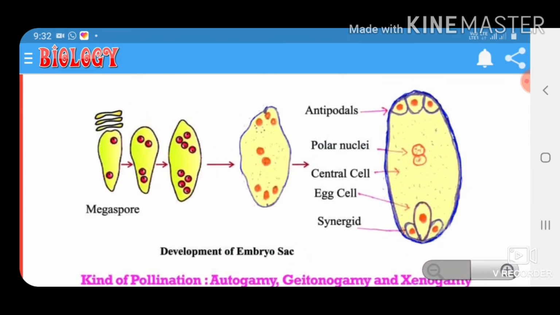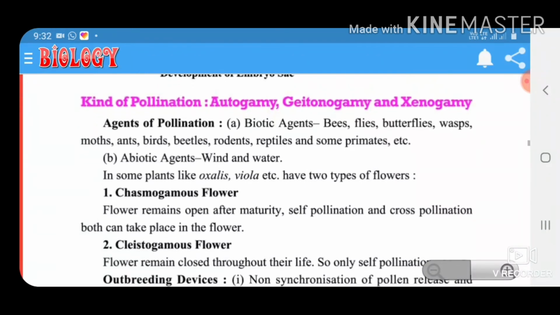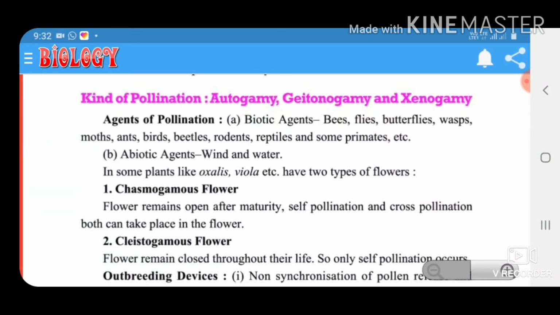Development of the embryo sac. This is the megaspore, and from it the antipodal cells, polar nuclei and central cell, egg cell and synergids. Kinds of pollination are autogamy, geitonogamy and xenogamy. Agents of pollination: biotic agents, bees, flies, butterflies, wasps, moths, ants, birds, beetles, reptiles and some primates, etc. Abiotic agents, wind and water.